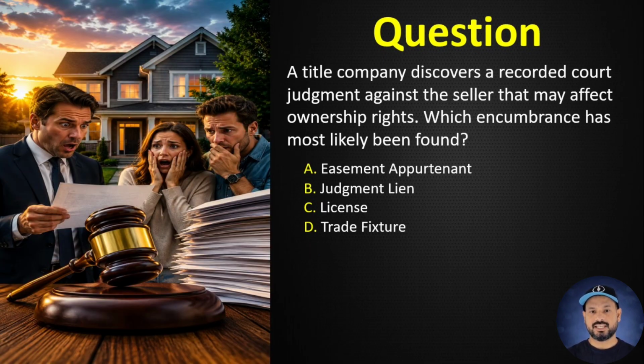Question number 16. A title company discovers a recorded court judgment against the seller that may affect ownership rights. Which encumbrance has most likely been found? A. Easement appurtenant. B. Judgment lien. C. License. D. Trade fixture. Correct answer B, judgment lien. A judgment lien may attach to a debtor's real property.